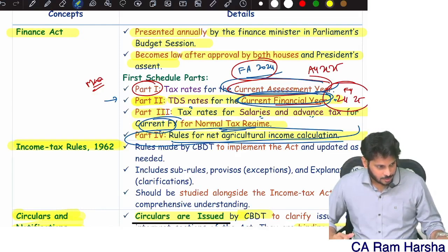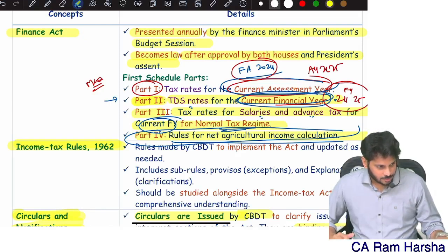Next, suppose this person is not a normal citizen. This person is a senior citizen. He has already completed 60 years of age as on 31st March. He is 64 or 65 years old, for example, or has just completed 60 years of age. Tomorrow, 1st April, is his birthday, his 61st birthday.